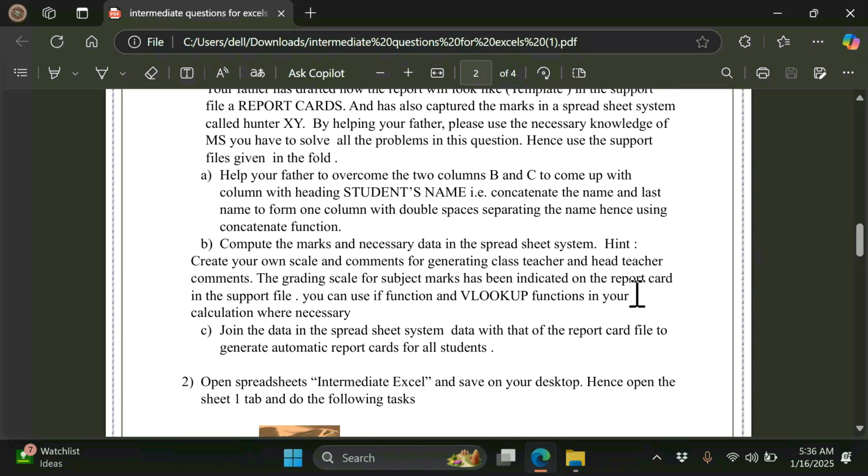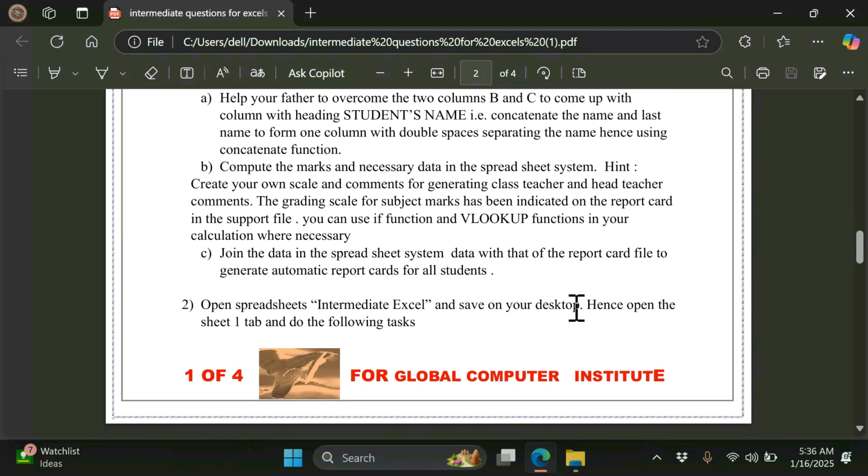Compute the marks and necessary data in the spreadsheet system. Hint: create your own scale and comments of generation, teachers' and head teachers' comments. The grading scale for the students' subject marks has been indicated on the report card in the support file. You can use the function in your calculations where necessary.